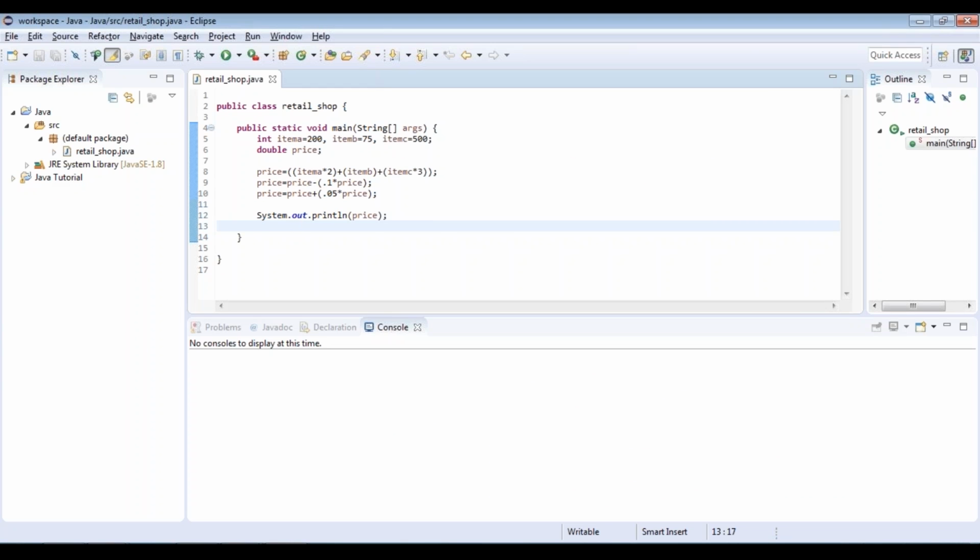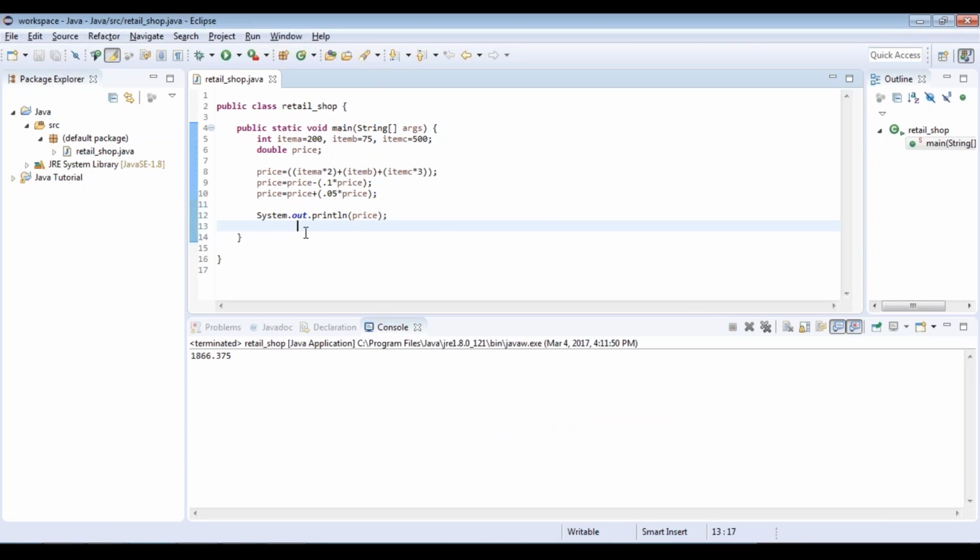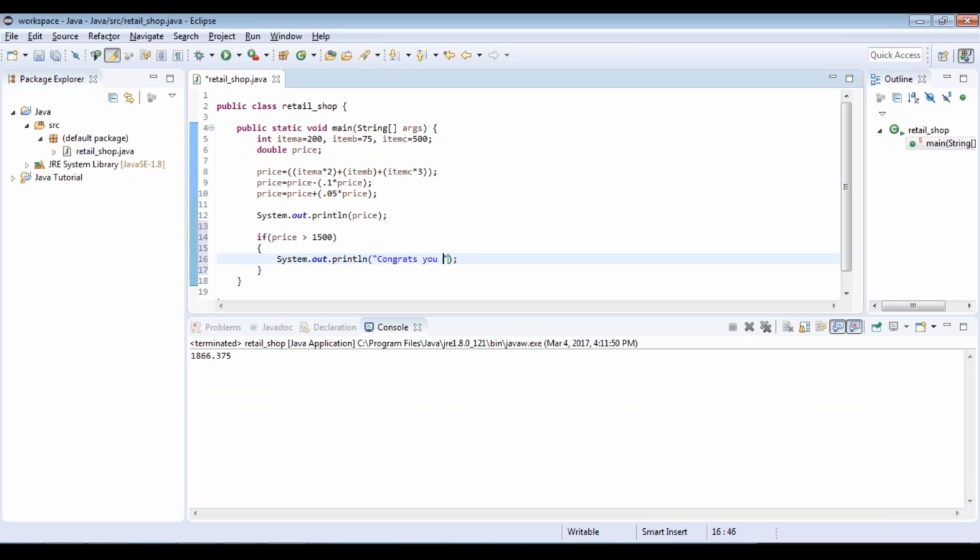Let's go back to our pricing system itself. So here, let's say you want to provide an additional discount to the customer if he's purchased over 1,500 rupees. So what you're going to do is write an if-else statement here. If my price is greater than 1,500, then you're going to print, congrats, you have a 25% discount coupon.